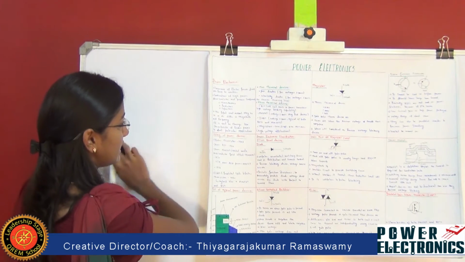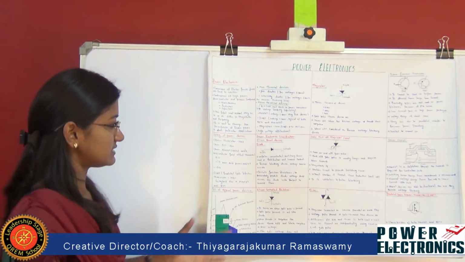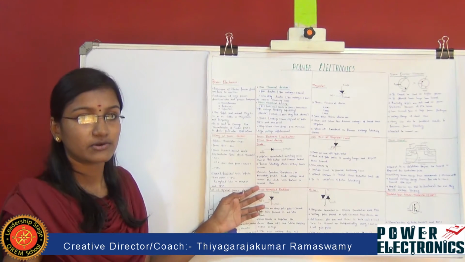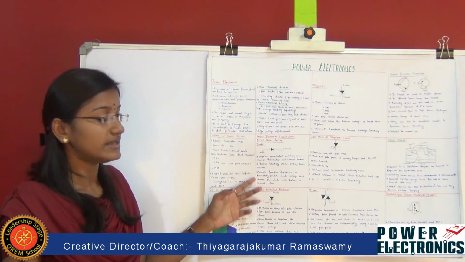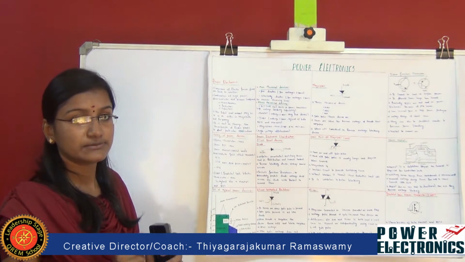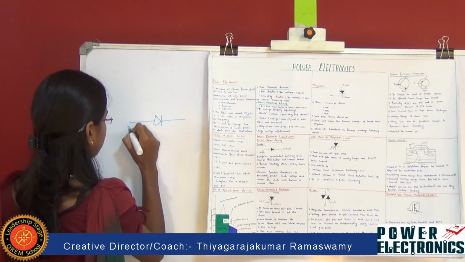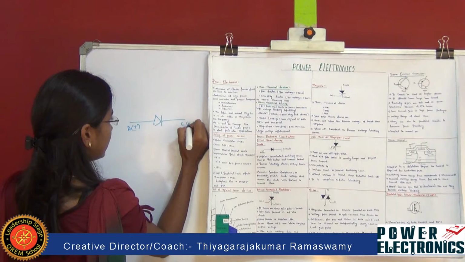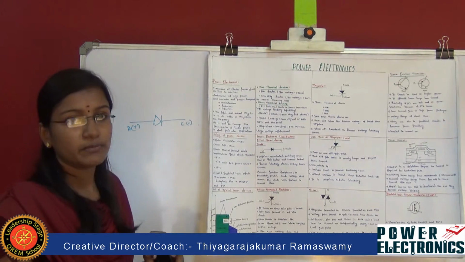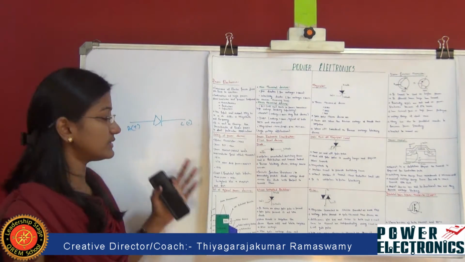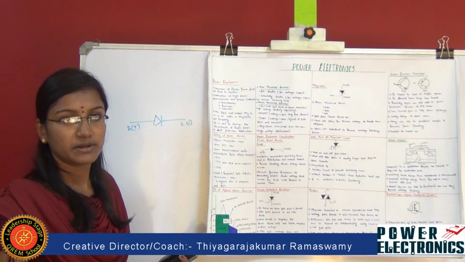Next we are going to see the power electronics classification, that is, the power electronics semiconductor devices. First we are going to see the diode. This diode is a two-terminal device which consists of an anode positive and a cathode negative. It is a unipolar uncontrolled switching device which is used for rectification purposes.